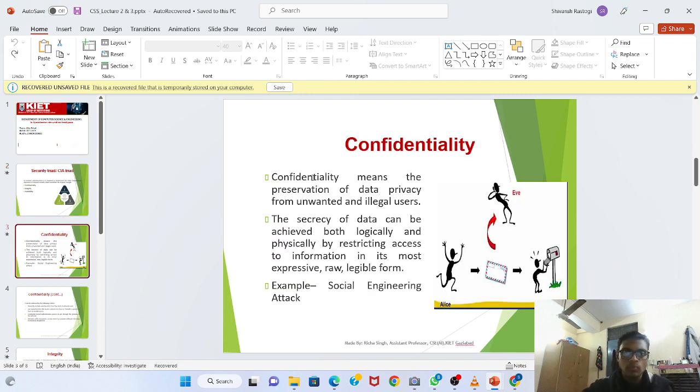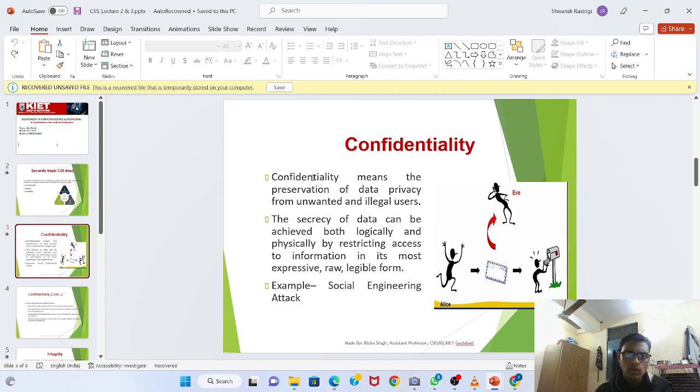So now let's begin. The first one is confidentiality. Confidentiality means the preservation of data privacy from unwanted and illegal users. It means the data which we are uploading on a network should be protected from unwanted or illegal users. That means the data should be protected from unauthorized users.